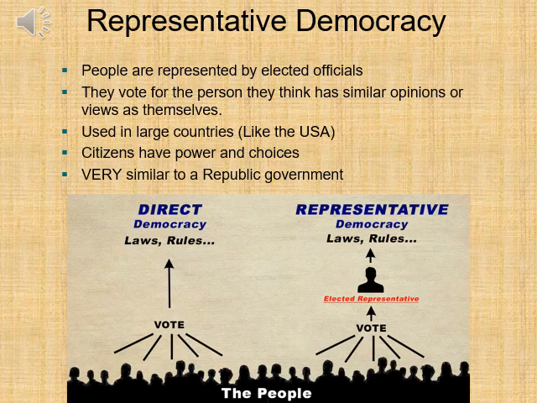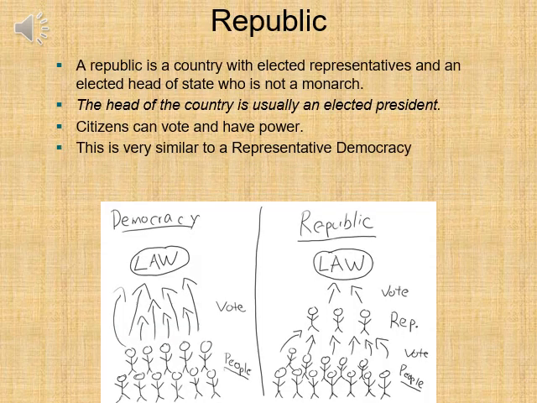In this regard, it's very similar to a republic in that we vote for elected individuals through the House of Representatives to represent our interests. Those individuals then go to Congress and vote on rules that they think we would want them to vote for. So we vote for representatives. The representatives then vote for the laws and make the laws and help establish the rules to follow the laws. That's a representative democracy. And a representative democracy is basically a republic.